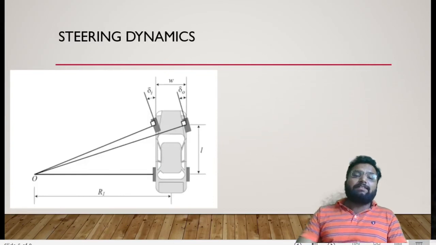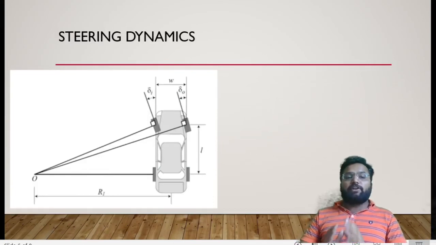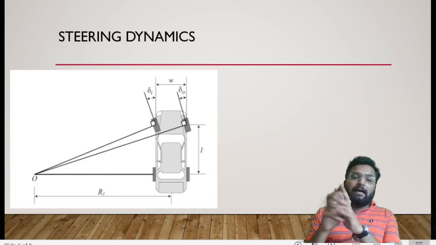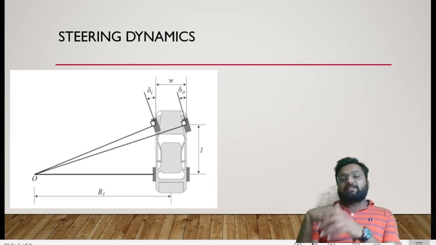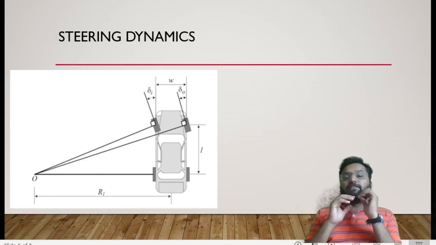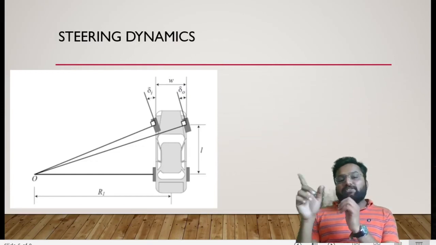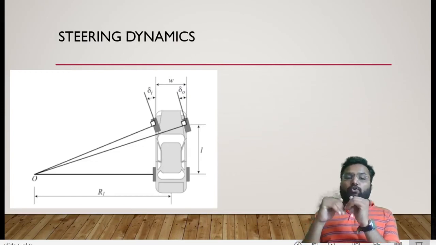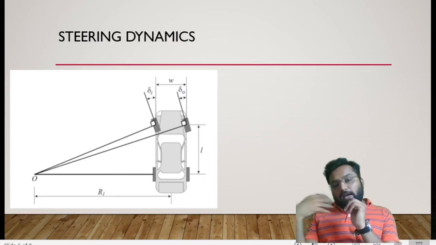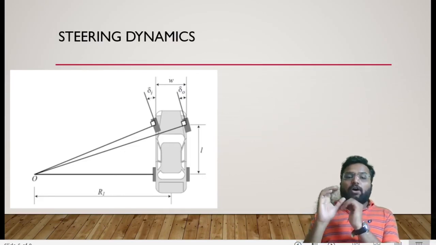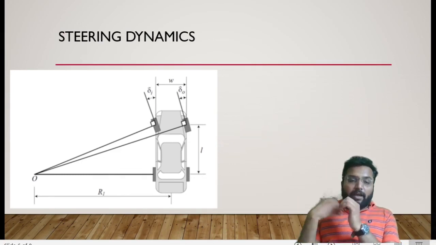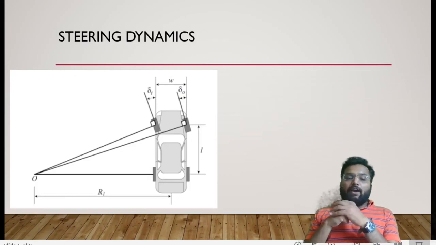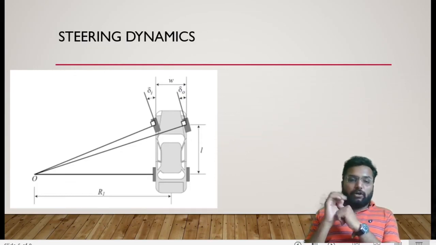Clear? In this session, we have discussed different aspects in our chapter called design of steering system, in which our first step is to discuss different types of steering system. In the next video we will discuss one or two types of steering system, and then in the third video we will discuss types of mechanism, whether it is the Davis mechanism or the Ackermann mechanism. Clear? I hope you understand each and every aspect of this video.